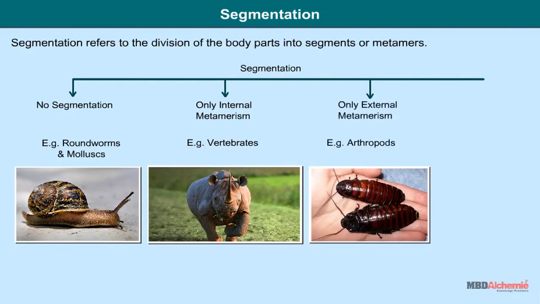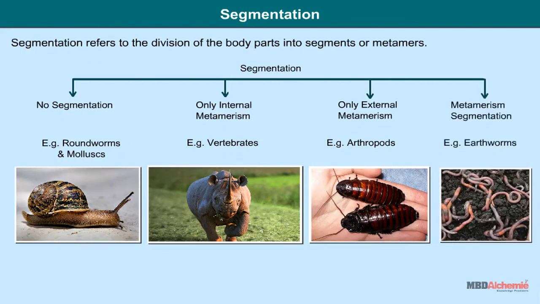In arthropods, metamerism is only external. In annelids, for example earthworm, the body is externally divided into segments called metamers or somites by grooves called annuli, and the body cavity is internally divided by septa. External division corresponds to internal division and is called metameric segmentation.